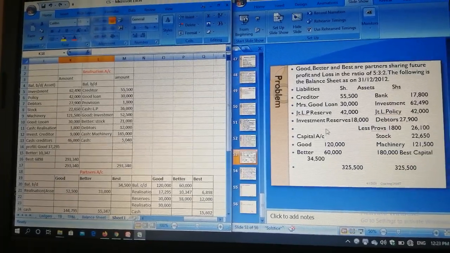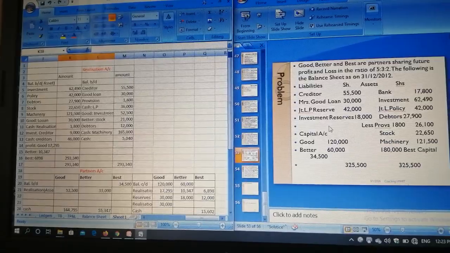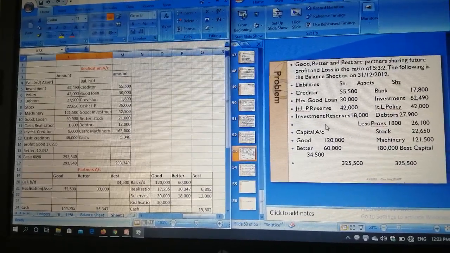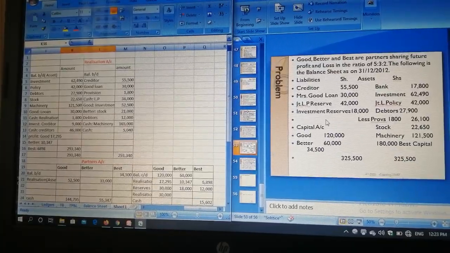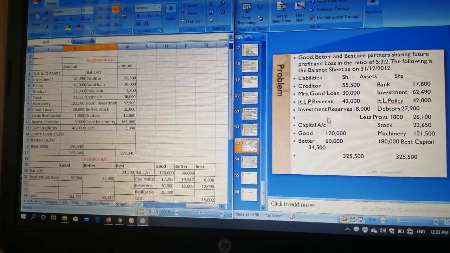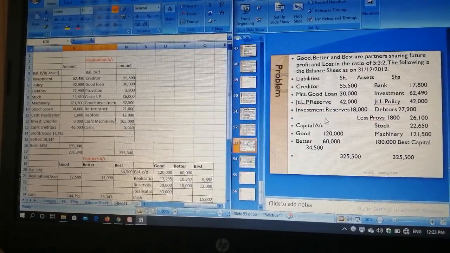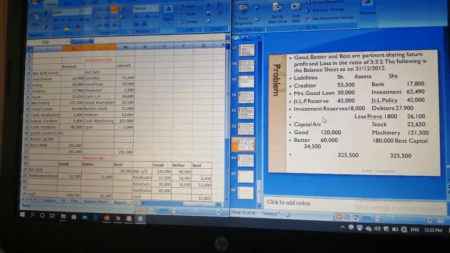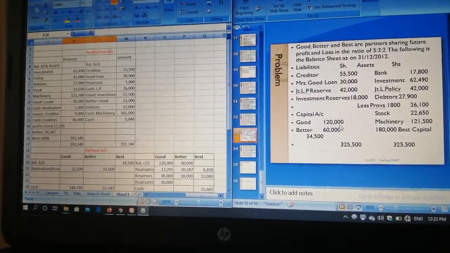Liabilities, we have creditors, Miss Good Loan, joint life policy reserve, investment. On the credit side, we have bank, investment, joint life policy, debtors less provision, which is 1,800, stock, machinery, Best capital. So this is the nature of the question that we expect.